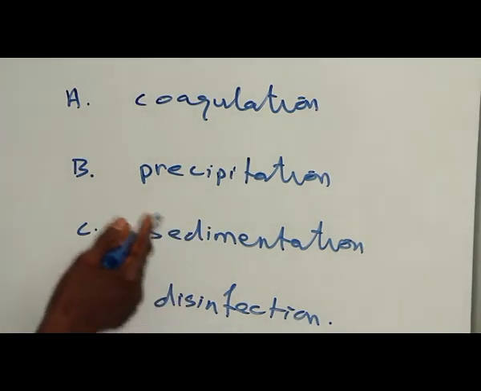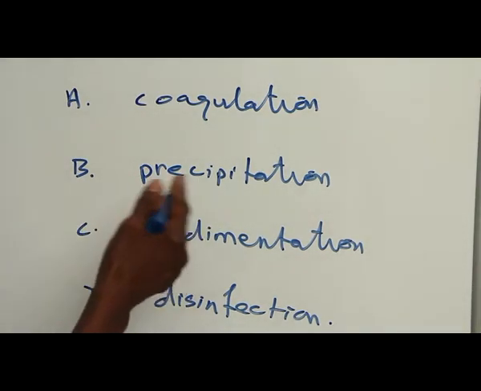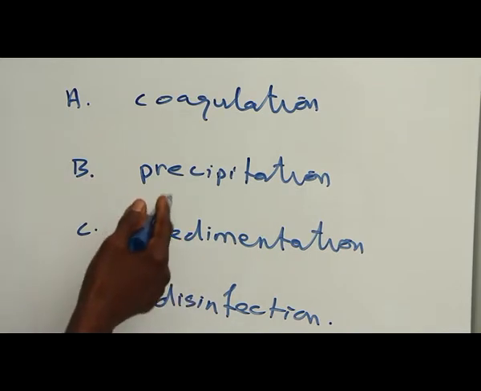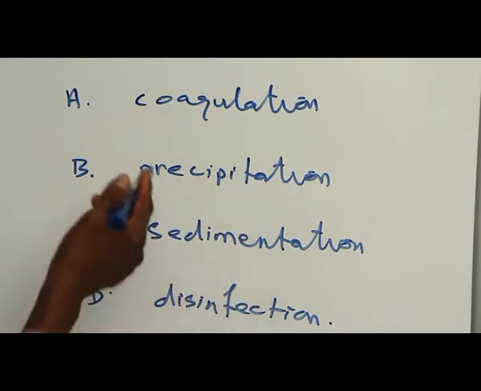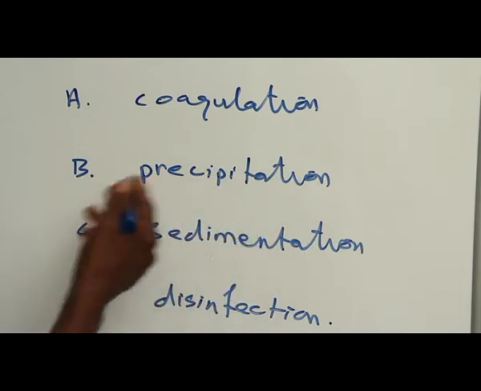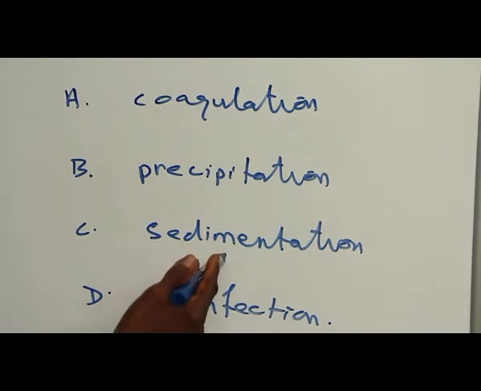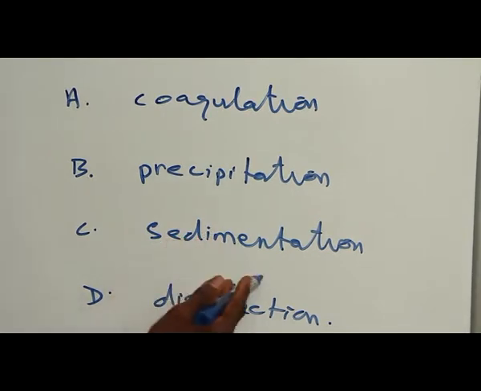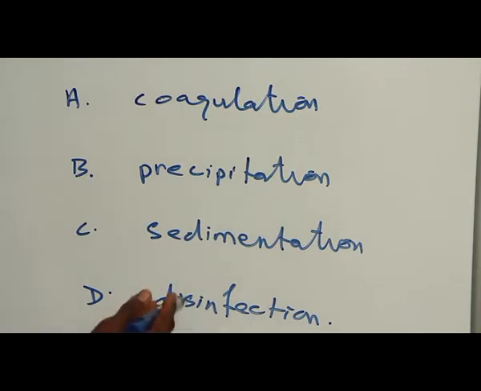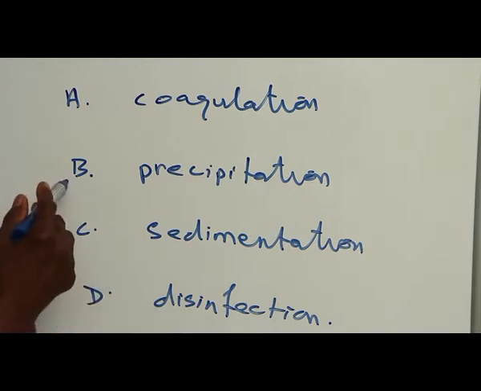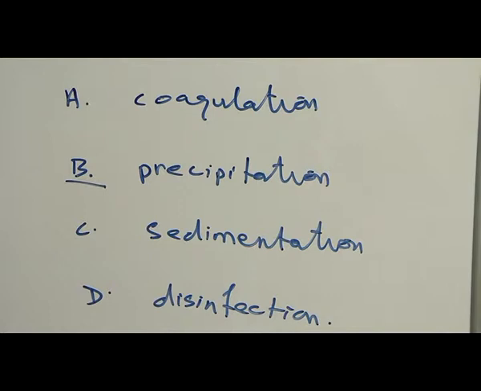B, precipitation. Precipitation is not a method of purifying water. There's nothing that should be precipitated. Instead, we can say filtration and not precipitation. So this is a wrong option. C, sedimentation. Yes, suspended particles are meant to sediment, that's to settle down. D, disinfection. Yes, we add a substance like chlorine so as to disinfect, so as to kill germs. So the only correct option is B, precipitation.